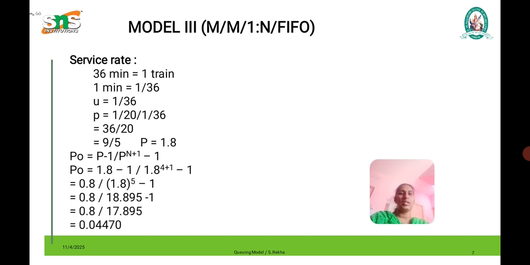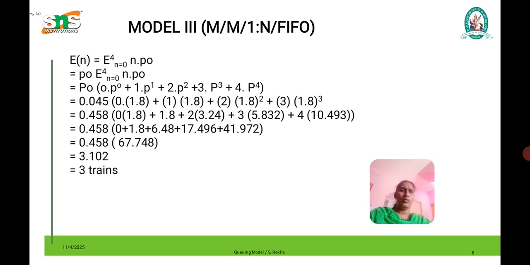So we get 1.5 to the power of 5, which on the calculator is 7.59, and the result is P naught equal to 0.0479.